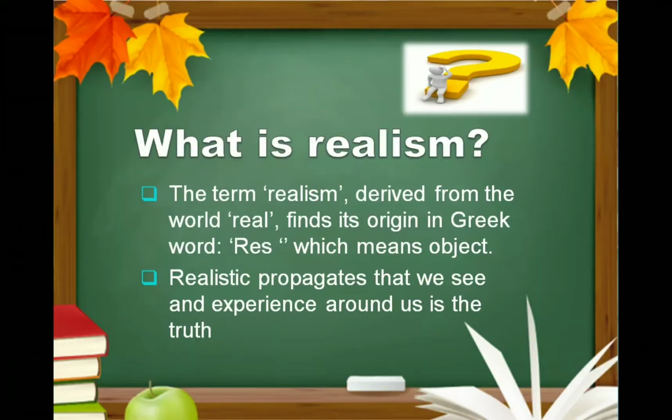Realism is derived from the word real, from its origin Greek word res, which means object. Realism corroborates that what we see and what we experience around us is truth. In addition, realism is concerned with the fact that the reality of what we see is the truth.